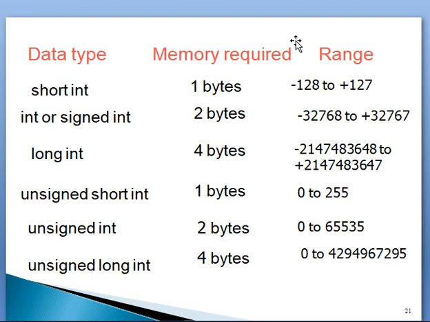The long int, memory required 4 bytes. The range is a big number. Unsigned short int, 1 byte, range 0 to 255. Unsigned integer, memory required 2 bytes, it can store numbers from 0 to